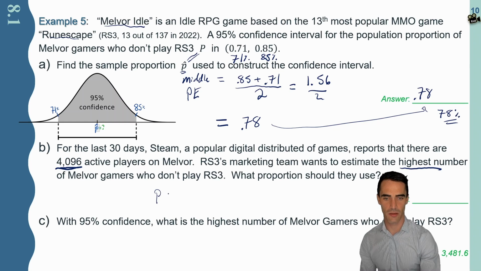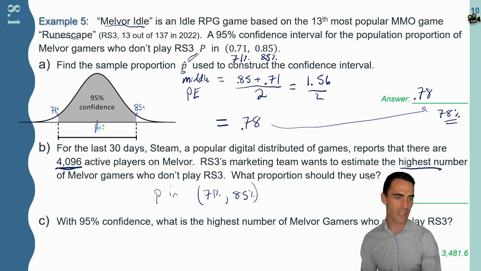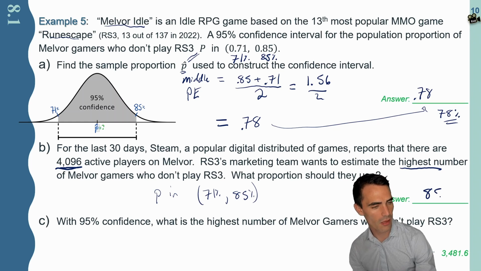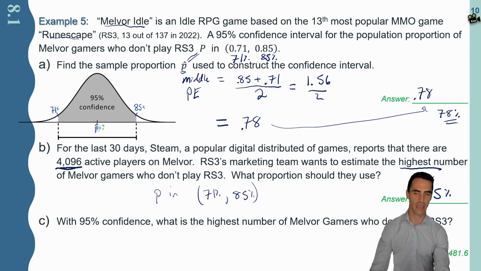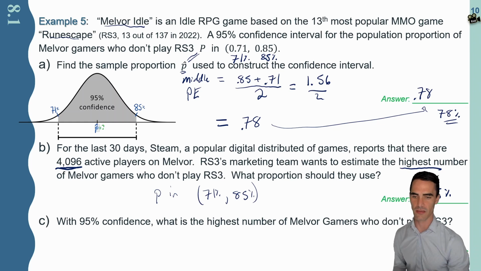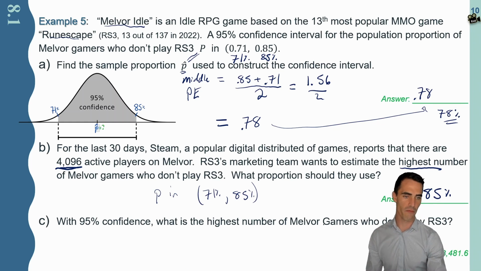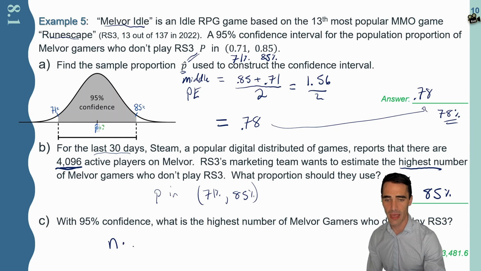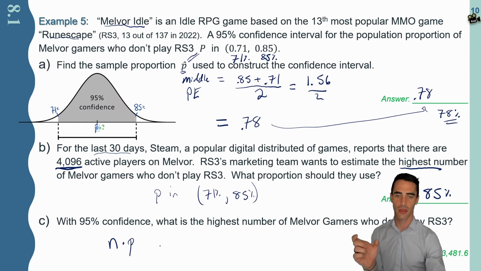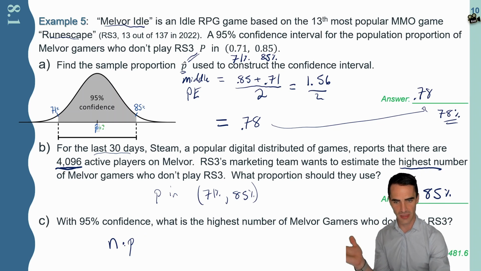So the question is, what proportion should they use if they're interested in the highest estimate? Well, again, the actual estimate, the population proportion, is anywhere between 71% all the way to 85%. Again, 71 being the low, 85 being the high. Okay, I think we got this one. 85% on the high end. And so how can we put these two things together? With 95% confidence, what is the highest number of Melvor gamers who don't play RS3, at least in these last 30 days? I have a number of people that play, and I also have a proportion that don't play RS3. If I multiply these together, I'll get the exact number of people I'm interested in.